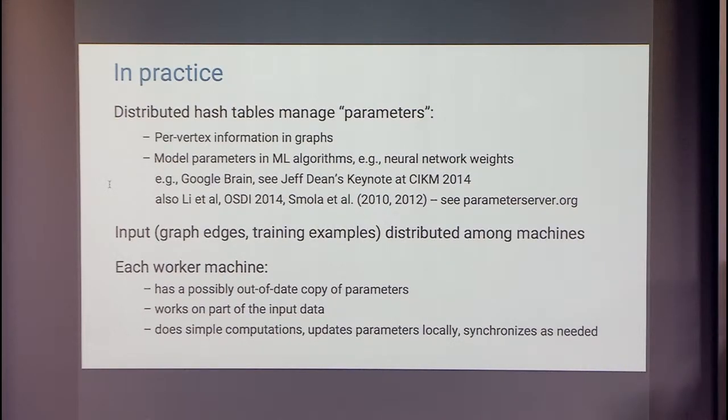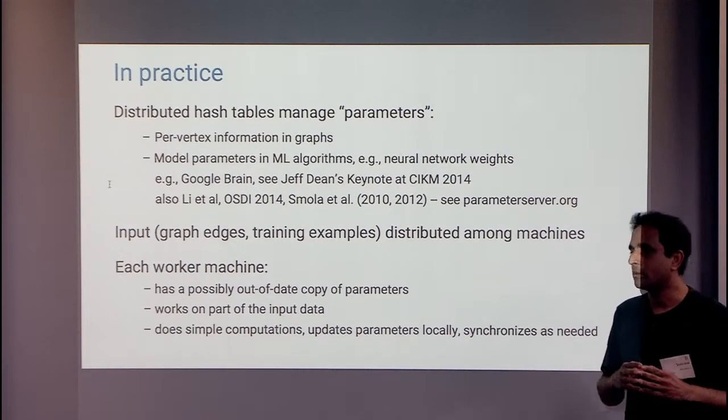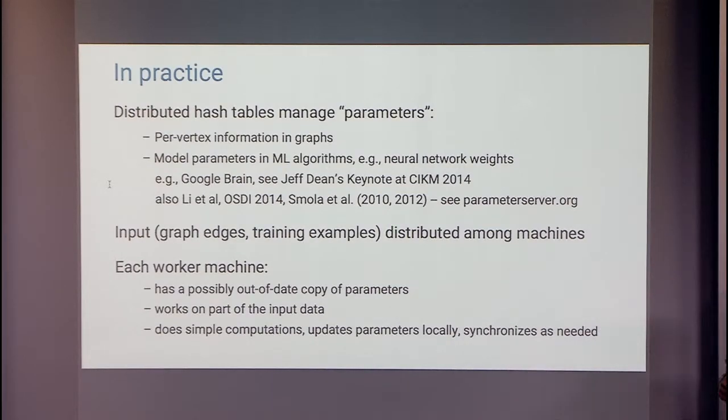think of again the dichotomy between n and m here. If n is the number of parameters you want to maintain, again, a few kilobytes per vertex is okay. That's something that we can afford, and this is managed by a distributed hash table that is spread across multiple machines. So even for large values of n, you can actually do things fine. One of the most common use cases of this is in machine learning, where you have a bunch of parameters that you're optimizing over, a bunch of variables that you're optimizing over.